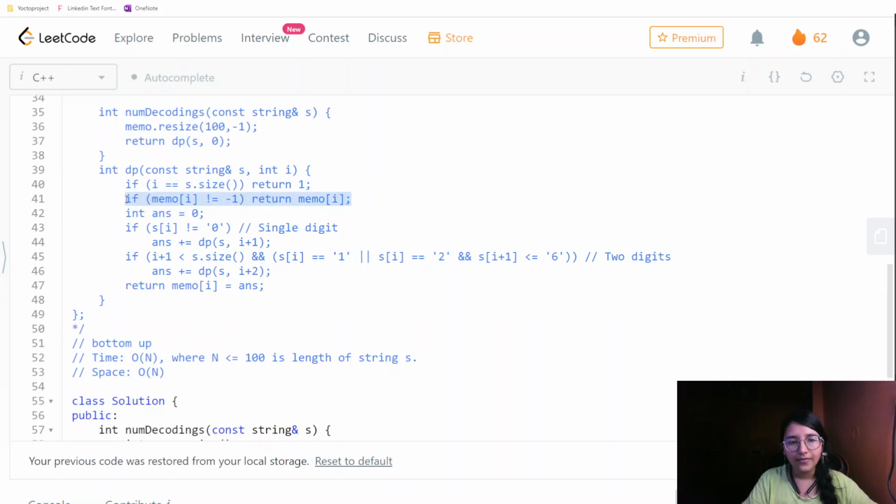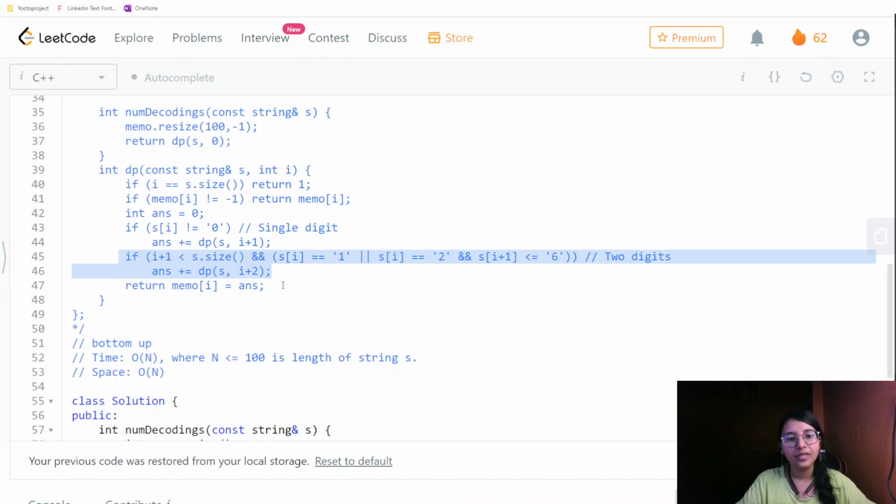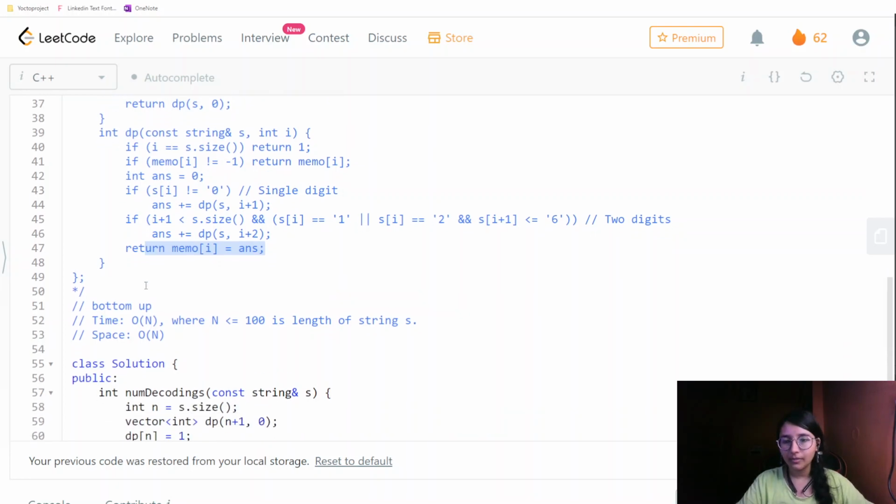And if memo of i is not equal to minus 1, that is, it has some answer, then we will be returning memo of i, and our answer would be equal to 0. This is the condition, and we store that into our answer. Then again the same thing, but at the end whatever answer we have, we store in our memo. So this was the memoization part.